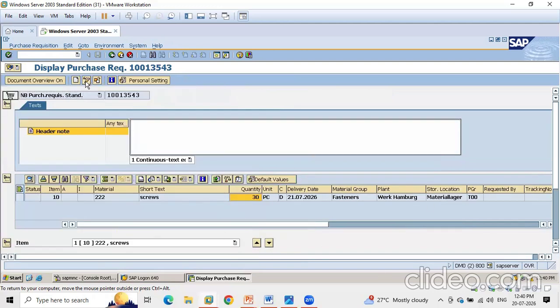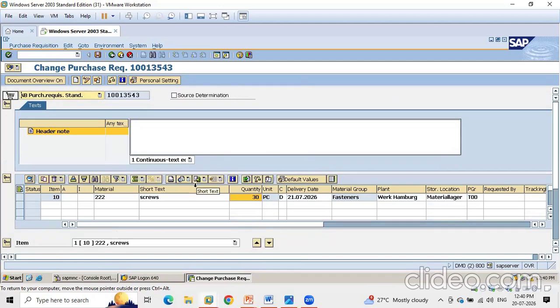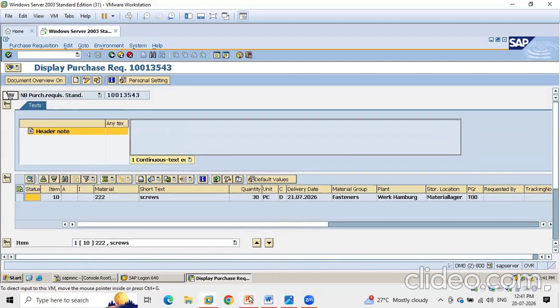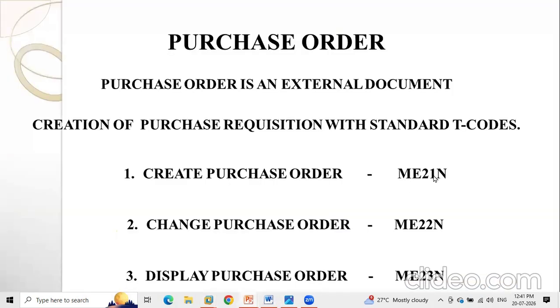Okay, like that also, this is in display mode. Go here, this is in edit mode. Okay, this is how you create a purchase requisition, edit the purchase requisition, and display the purchase requisition: go to /n ME53N. Go to other purchase requisition and enter your purchase requisition, so that this is in display mode. Why is this in display mode? Because you will be having access to create the purchase requisition.